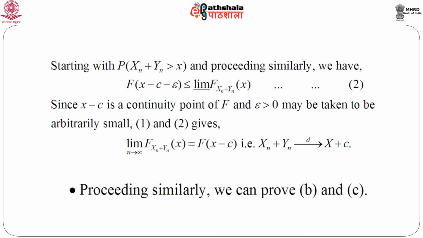That means the product of the two variables converges in distribution to c times x, and x_n by y_n converges to x by c in distribution. So, this gives us the proof of Slutsky's theorem, and this is an extremely important theorem in statistical theory, in probability as well as in large sample inference.